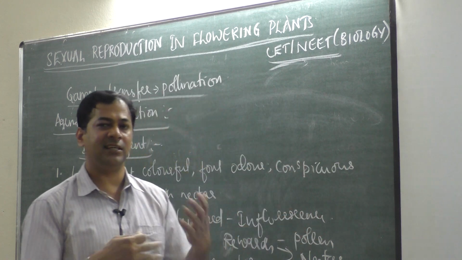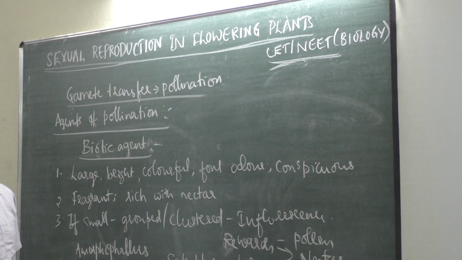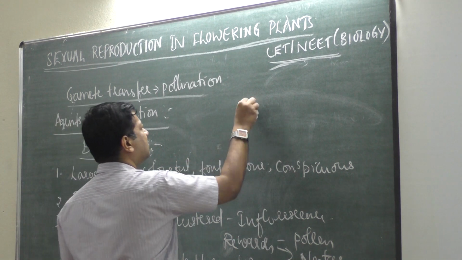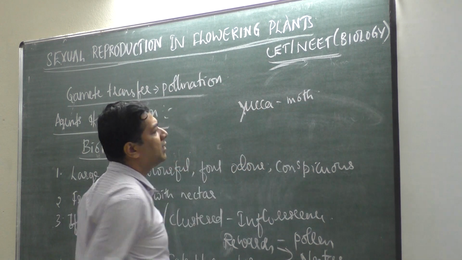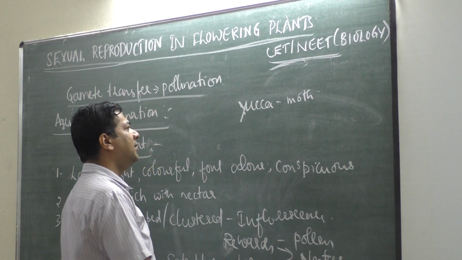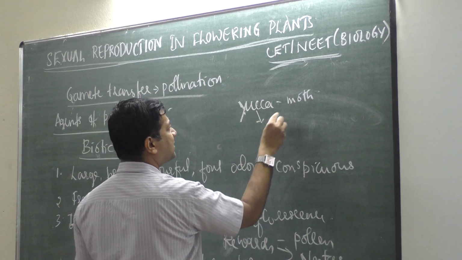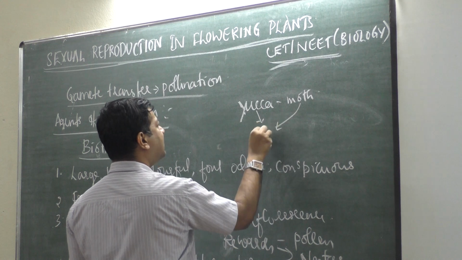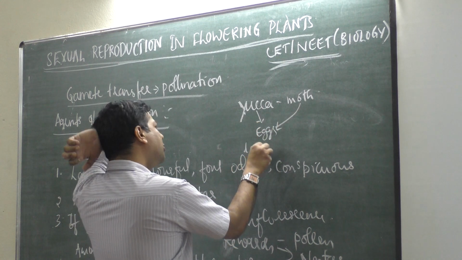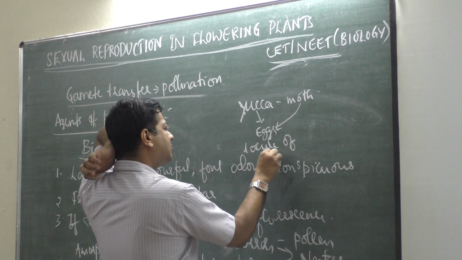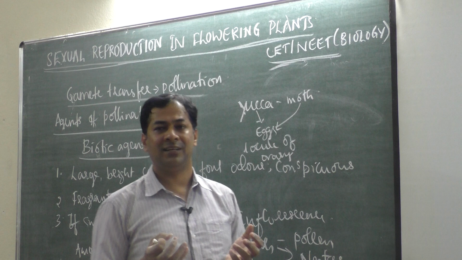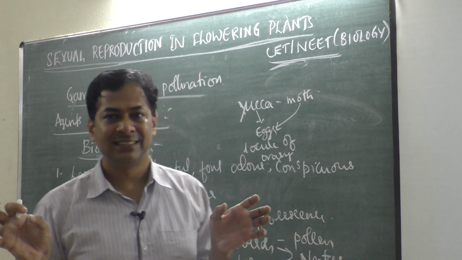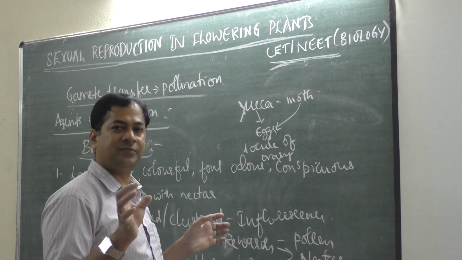Then a beautiful relation is there between the yucca plant and the moth. The yucca plant gives space for these moths to lay eggs in the locule of the ovary. Then the eggs will hatch there, and the eggs will release these offspring.